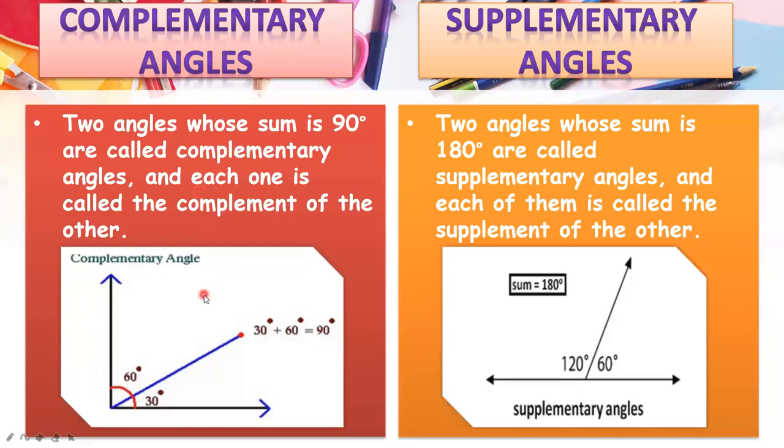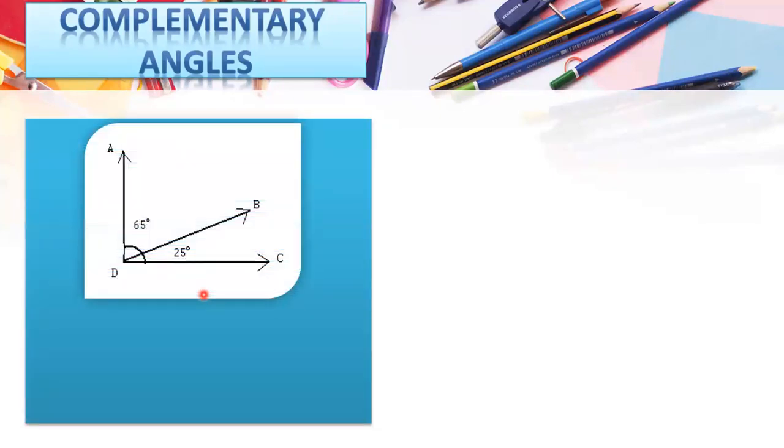Let's take some more examples. Number one, the examples for complementary angles. As you can see in the picture, this is the outer arm, and together they form the angle of 90 degrees. So we will say these are complementary angles. Now if you add this 65 and 25, your answer will be 90 degrees. So you will say these are complementary angles.